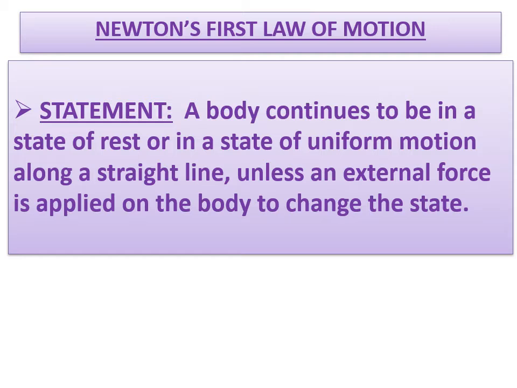You have to remember this. You know what a state of rest is, what uniform motion is, and what along a straight line means. This is all we learned in the last lesson. So what is the statement for Newton's first law of motion? A body continues to be in a state of rest or in a state of uniform motion along a straight line unless it is compelled by an external force. Without an external force on this particular body, a body cannot change its state.